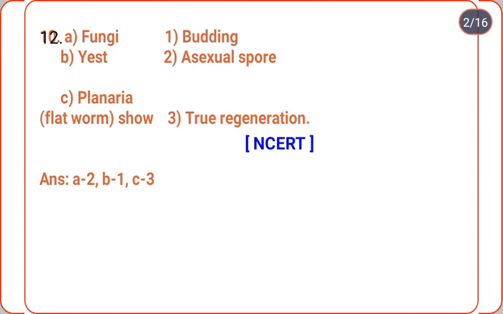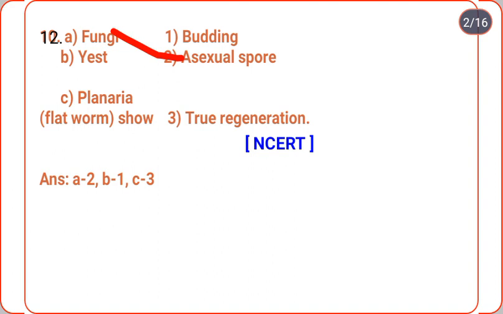Option A fungi, option B yeast, option C planaria, the phylum Platyhelminthes. Column two: one budding, two asexual spore, three regeneration. So fungi reproduce by asexual spores.